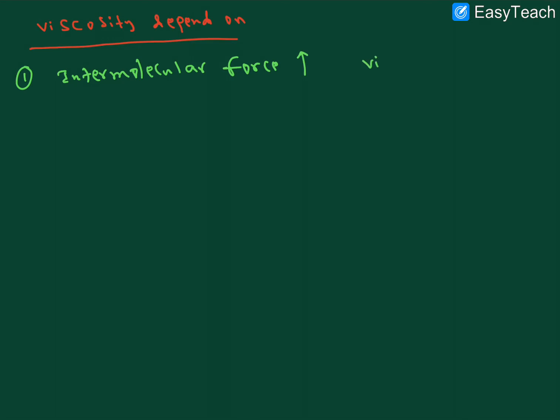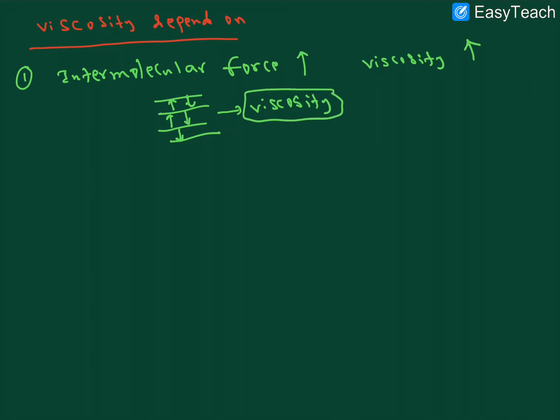If intermolecular forces increase, the viscosity also increases. This is the first point. Generally, when the force of attraction between the two layers is more, the viscosity is also more. I hope it is clear.